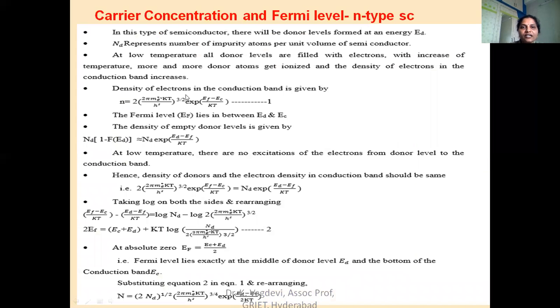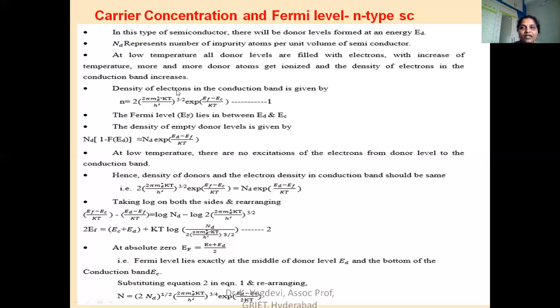Now we are going to calculate the carrier concentration and Fermi level in an N-type semiconductor. In this type of semiconductor, there will be donor levels formed at an energy ED, as discussed. This ED is accommodating the phosphorus atoms. Nd represents the number of impurity atoms per unit volume of the semiconductor. Impurity atoms are nothing but phosphorus atoms added to the pure silicon or germanium. At low temperatures, all donor levels are filled with electrons. With increase of temperature, more donor atoms get ionized and the density of electrons in the conduction band increases.